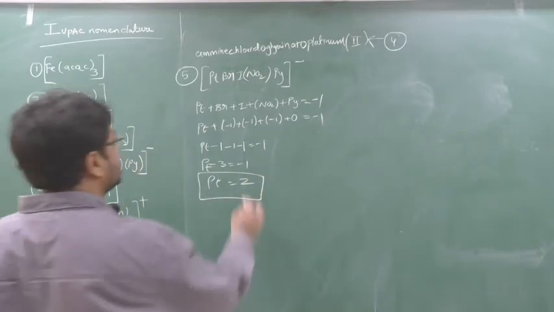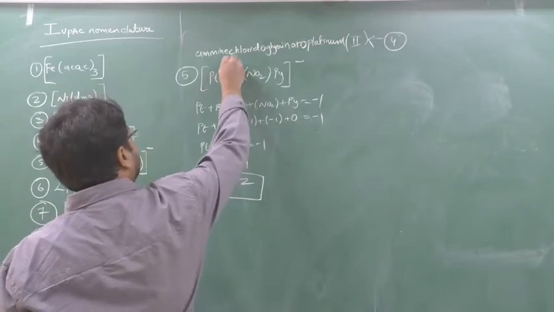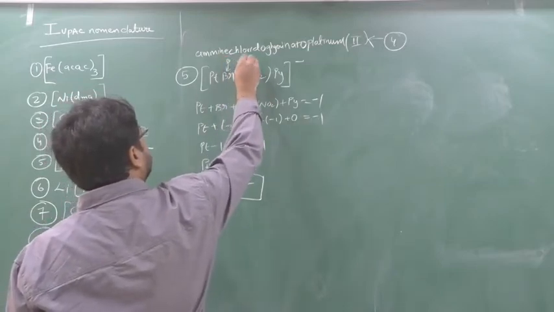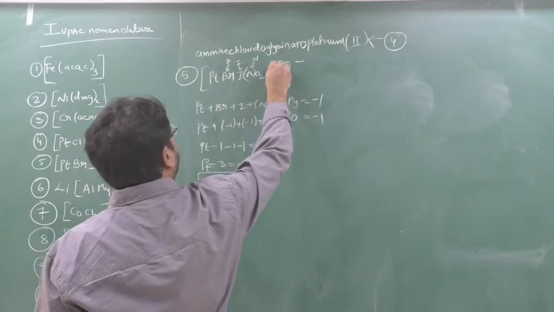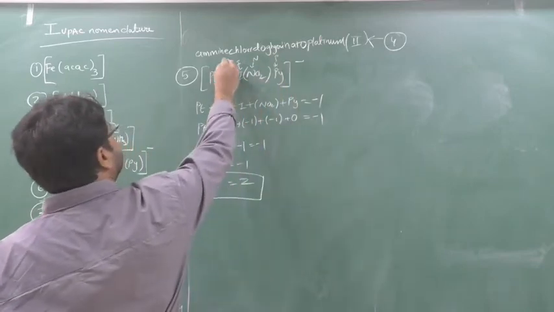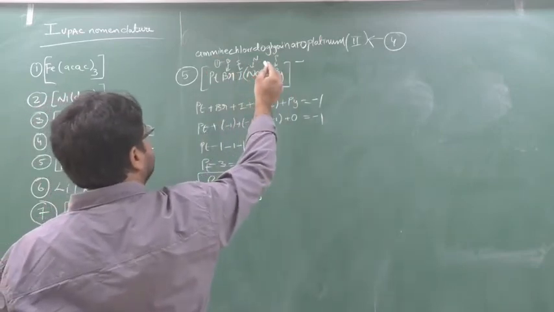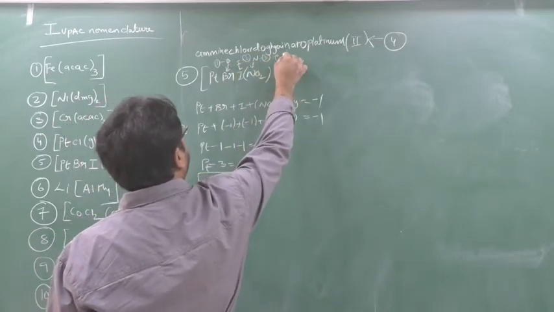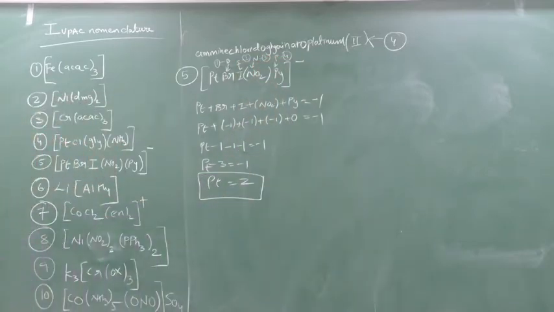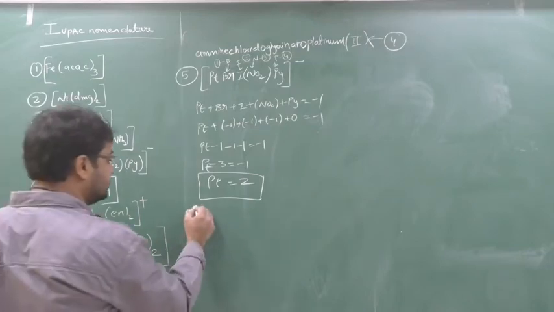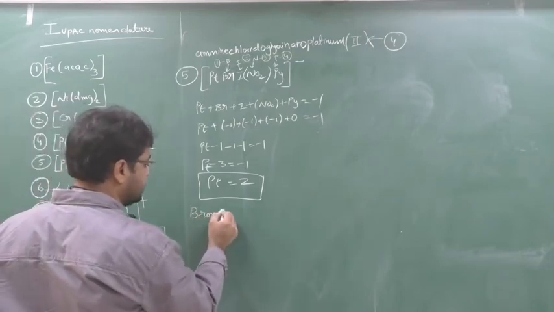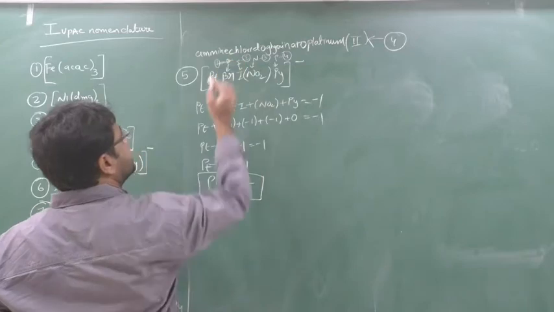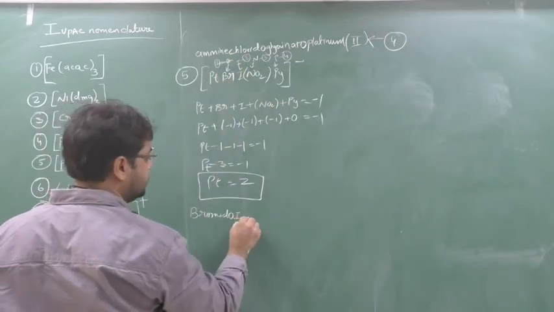Okay, so alphabetically A, B, C, D, I, N, P. A, B, C, so this will come first. B, C, D, E, F, G, H, I, J, K, L, M, N, O, P. Okay, chalo. First will come bromido or bromo, one and the same. So this is over. The next will come iodido.